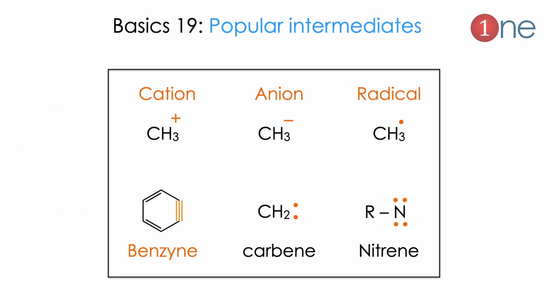Next tip is on popular intermediates. Popular intermediates are important. You should know that the intermediates are cation, which is positive charge, and anion, which is negative charge, and the one-electron species, which is called a radical, and benzyne, which has a triple bond in the benzene ring, then carbene, which has a pair of electrons, and nitrene, which is like the nitrogen analog of carbene. These are the common intermediates formed in reactions. You should master them.